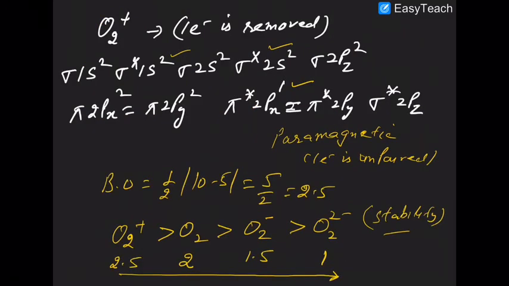So here you can easily see that the bond order comes out to be 2.5. O2 plus has bond order 2.5, O2 has bond order 2, O2 negative, that is the superoxide ion, has bond order 1.5, and the peroxide ion has bond order 1. So as the bond order decreases, the stability also decreases.